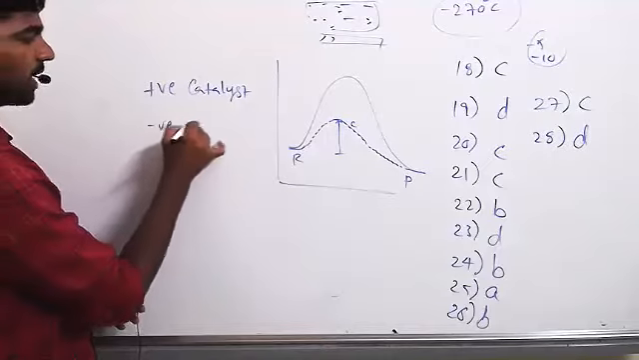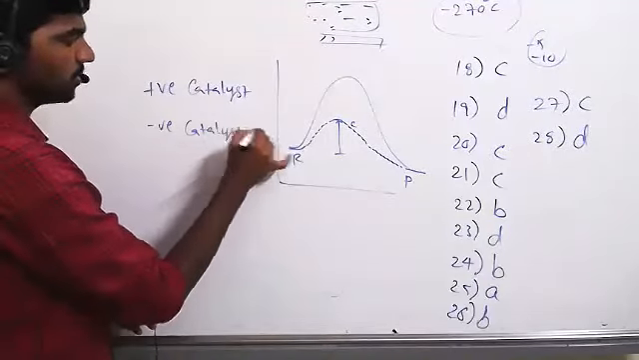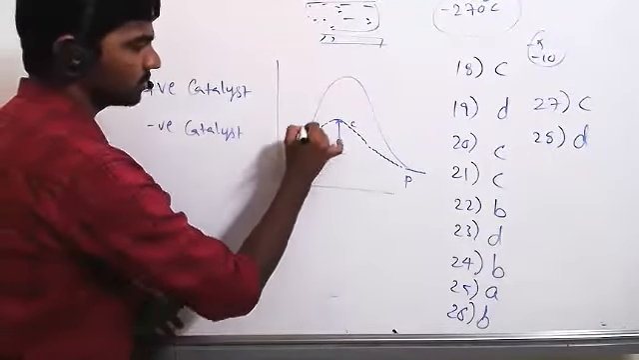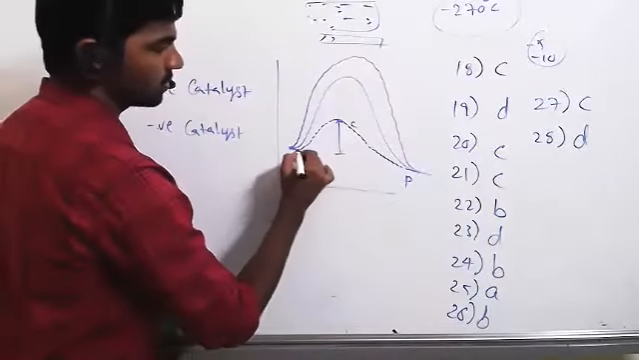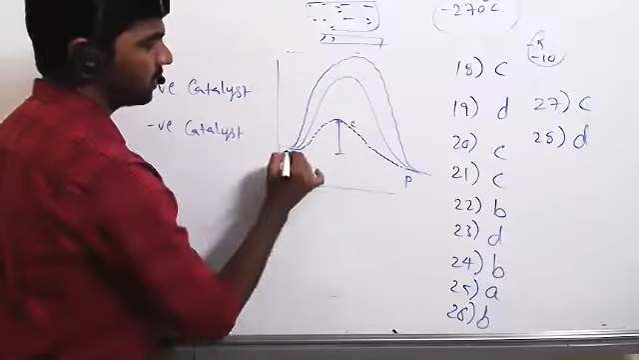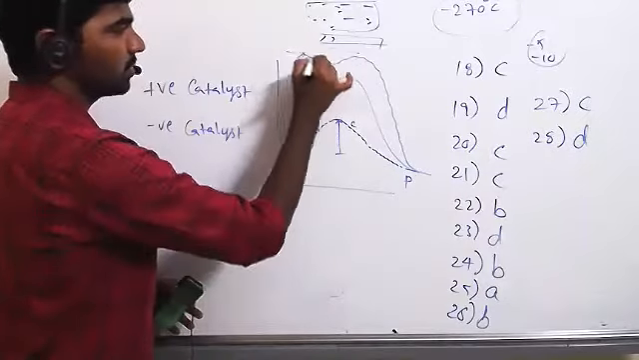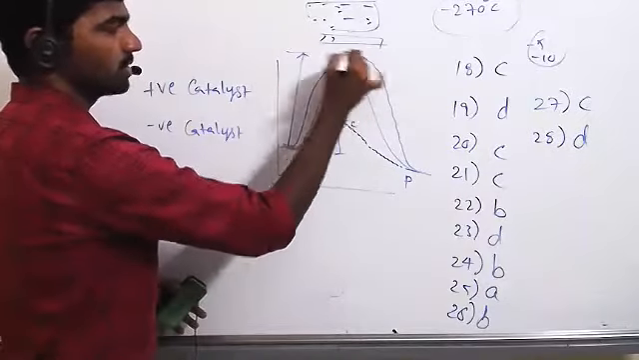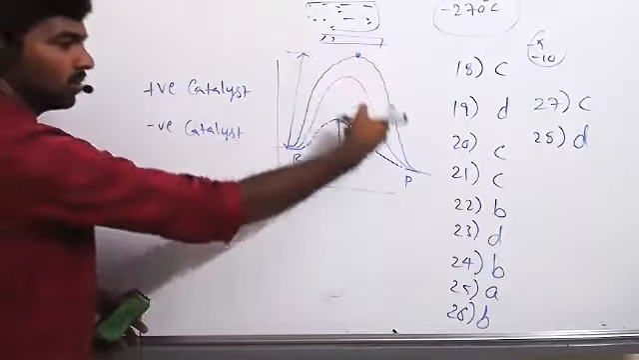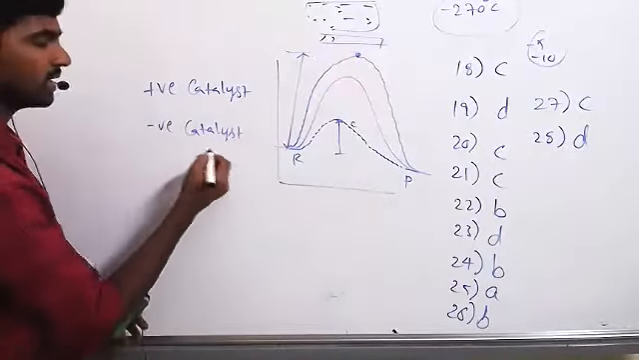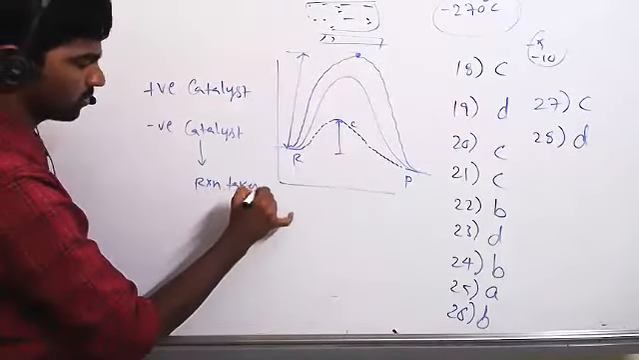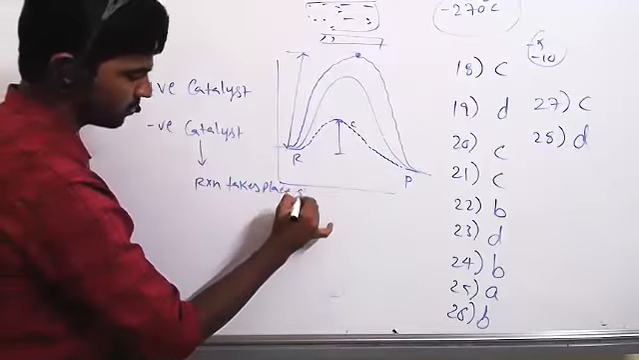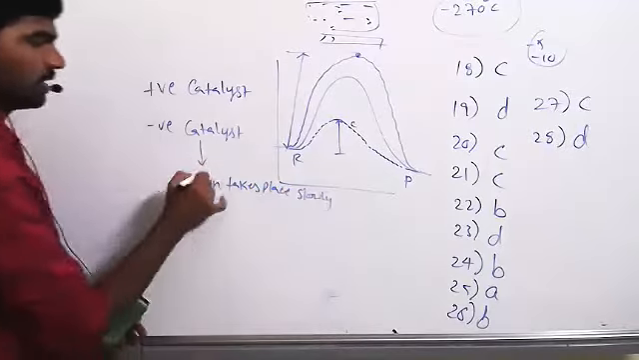Suppose we use a negative catalyst, it is the opposite. The activation energy is increased. So to convert reactant to product, the reactant must reach a much higher level of energy. This is difficult and it takes more time also. The rate of reaction decreases, and the reaction takes place very slowly. That is about negative catalyst.